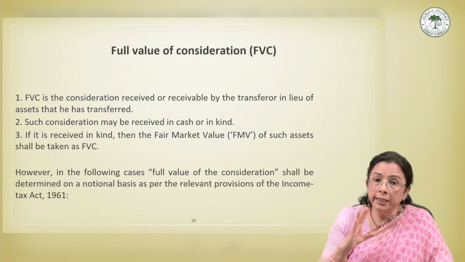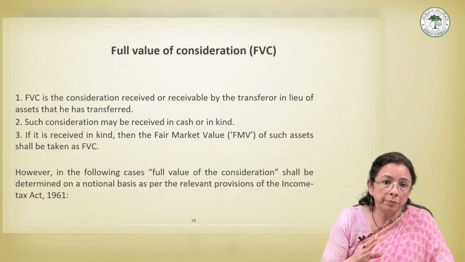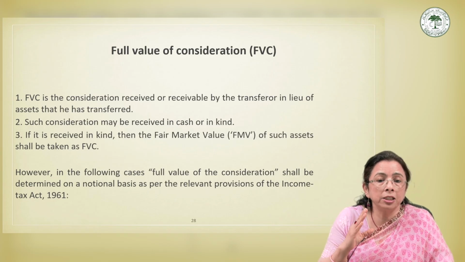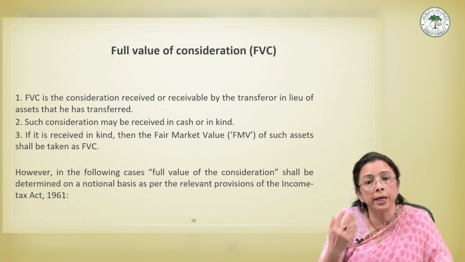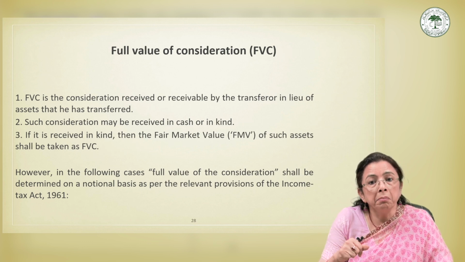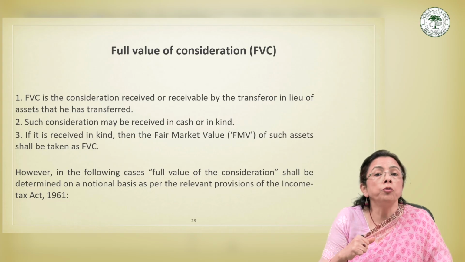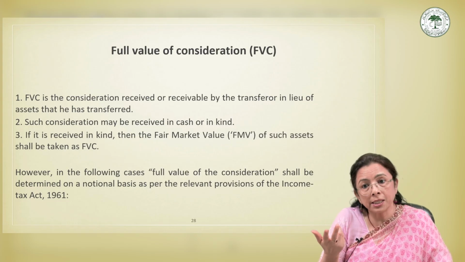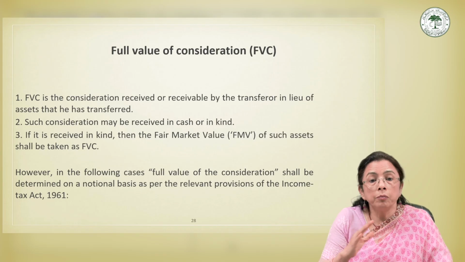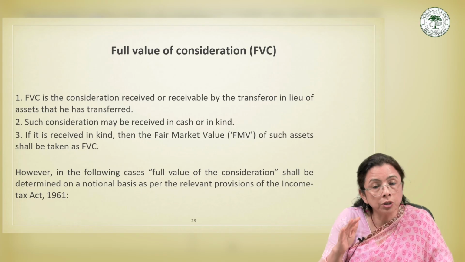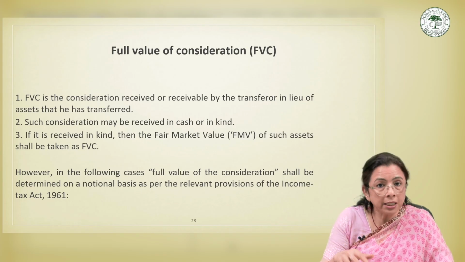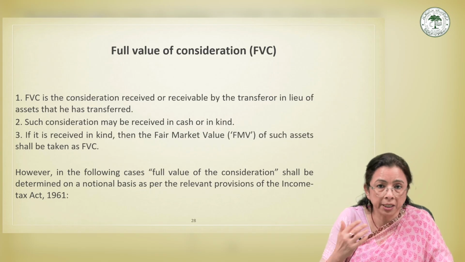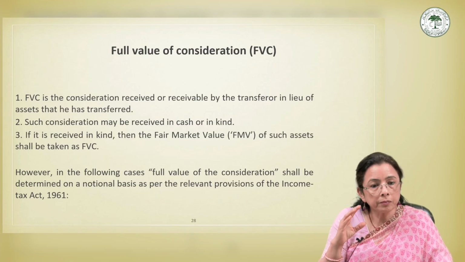Then second important point to be kept in mind is that consideration may be in cash or kind. That is, you may receive cash or property, or you may receive cash or maybe asset. So, in kind, both are valid. If it is cash, well and good. If it is some property or asset, then equivalent value will be taken into consideration.